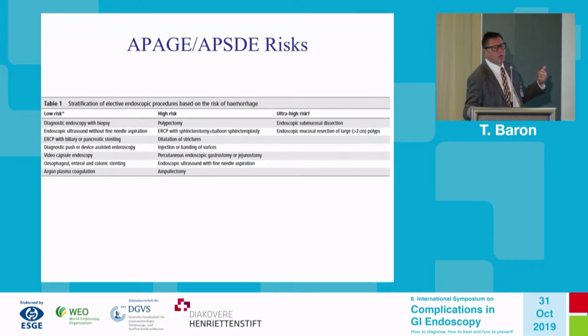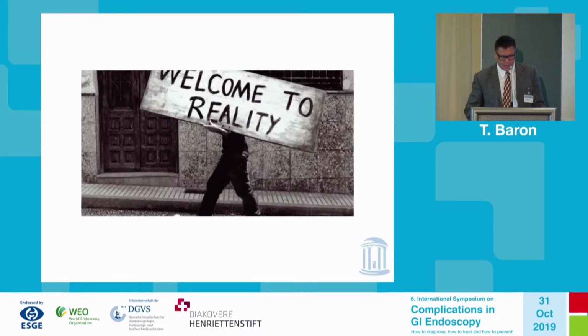They obviously don't include what do we do about POEM, what do we do about G-POEM, how about Zenker's therapy, and what about some of the newer EUS-guided biliary drainage procedures? Where do they fall in? Are they high risk or ultra high risk? So I think part of the problem with guidelines, and this is sort of where I start, is for our reality, we have cases that may or may not even fit within the guidelines. But I will grant that most of the things we do certainly probably fall into guidelines.